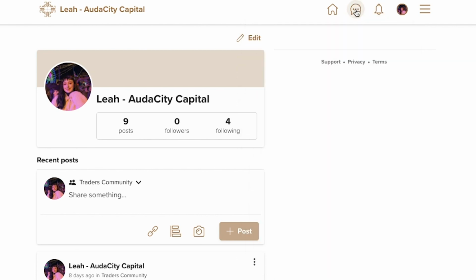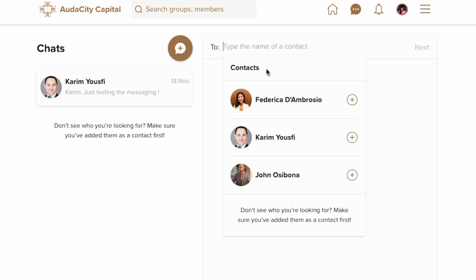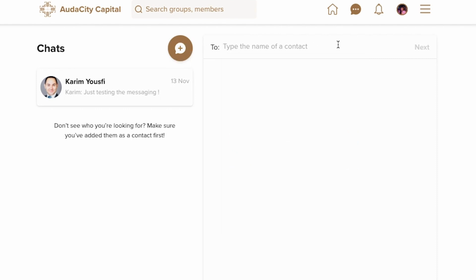We also have a messaging feature as well. As we can see, this is a personal message I have got from Karim, just testing the messaging service. Here you're able to send personal messages to people that you're in contact with. By clicking here, we're able to see that I can message Federica, Karim, John, just by clicking these buttons, and I will be able to send them a message.